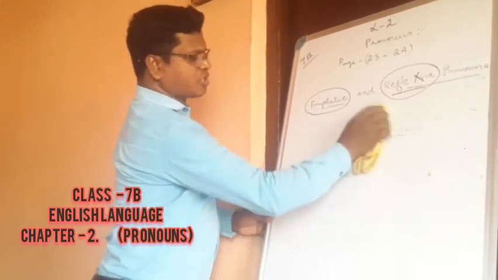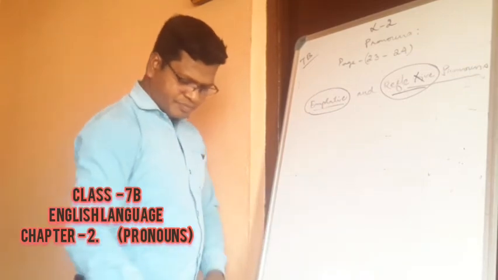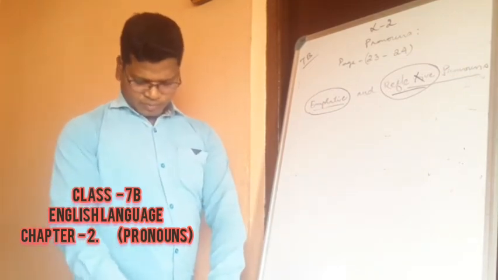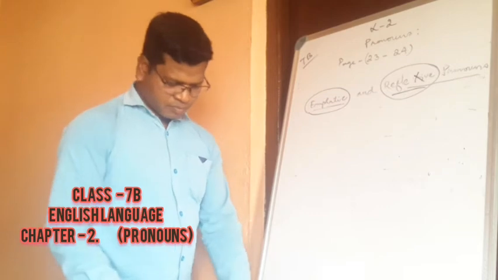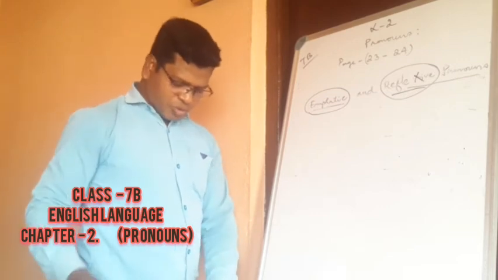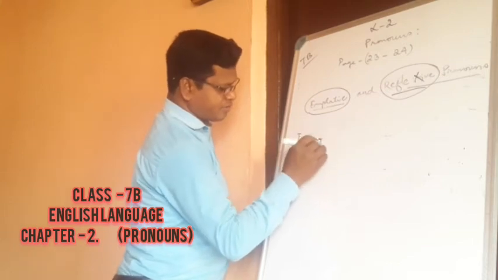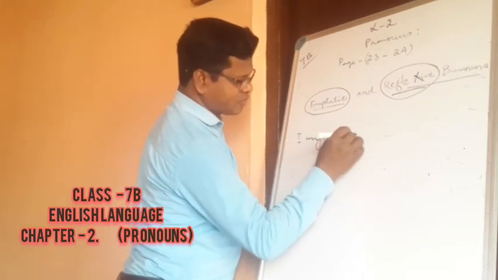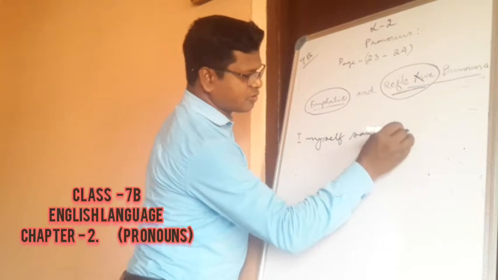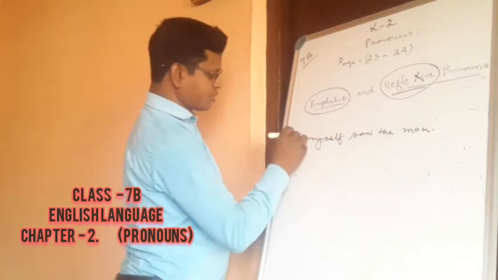I will be writing so that it is easier for us. There are 2 sentences here. I myself saw the man. This is one sentence.